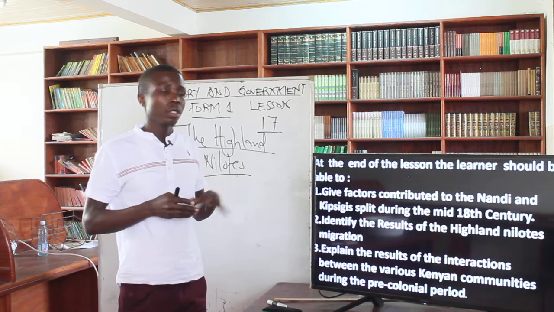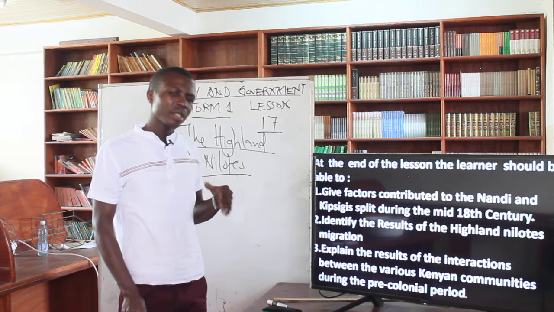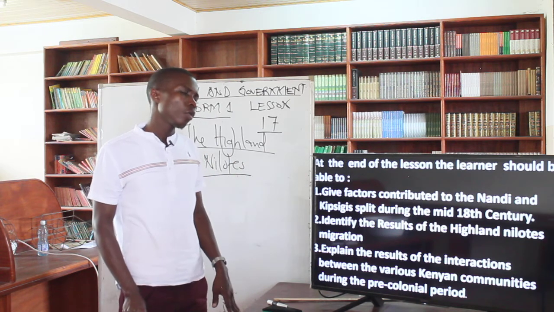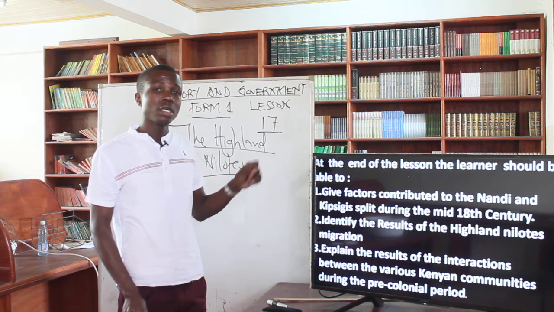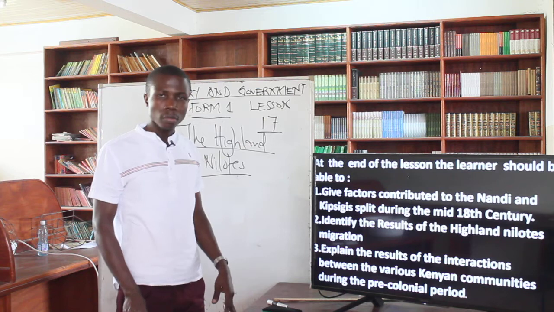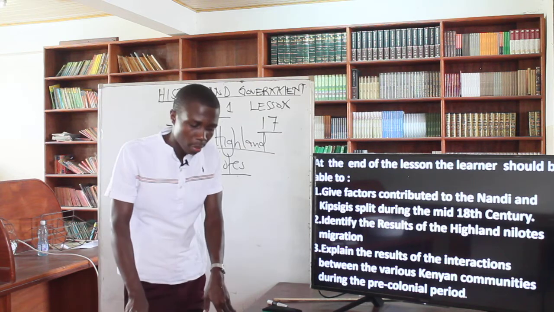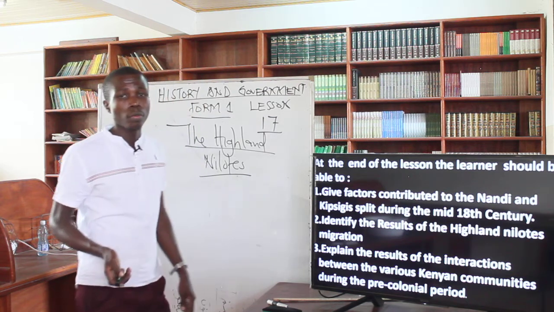That's the next topic. Not all of them, but selected communities in each and every group. So that's what we'll be talking about in the next topic. But then, let's proceed with what we're supposed to be doing right now.